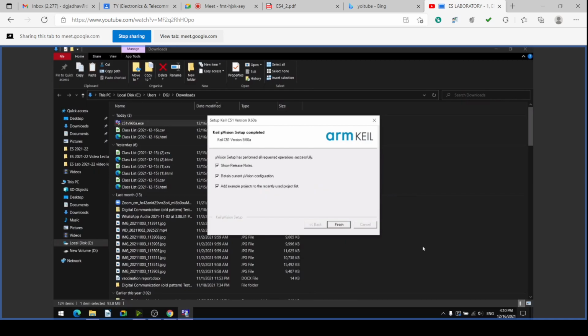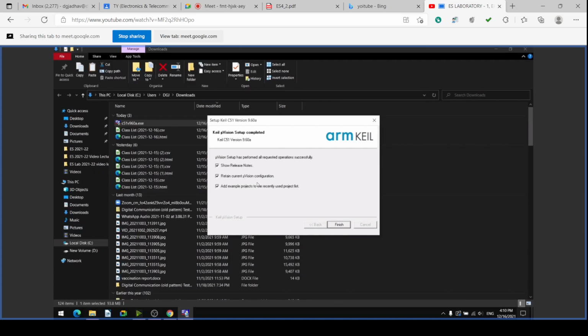Now the installation is completed, and MicroVision setup has prompted all the requested operations successfully. Now there are three ticks. The first tick is to show the release notes. The second tick is to retain the current MicroVision configuration. The third tick is to add the example project to the recently used project list.